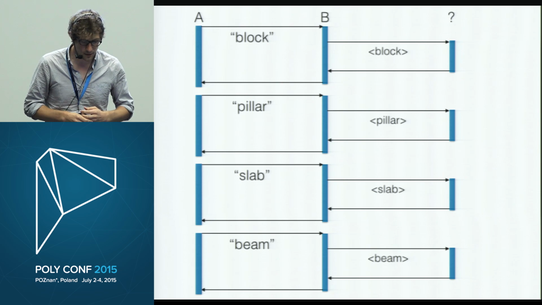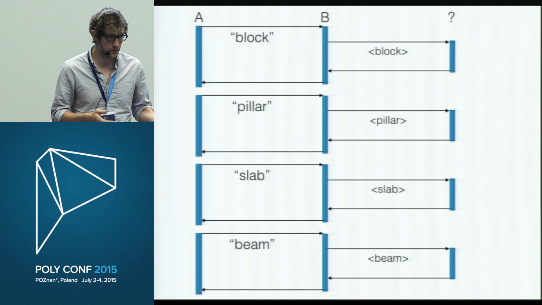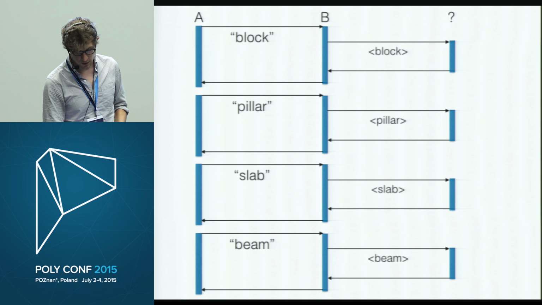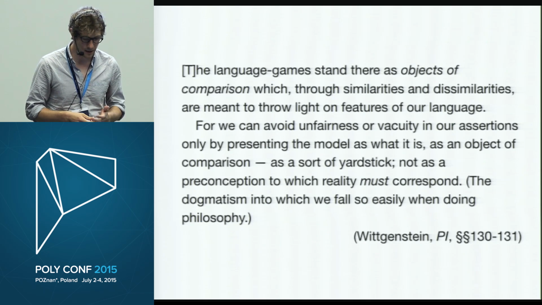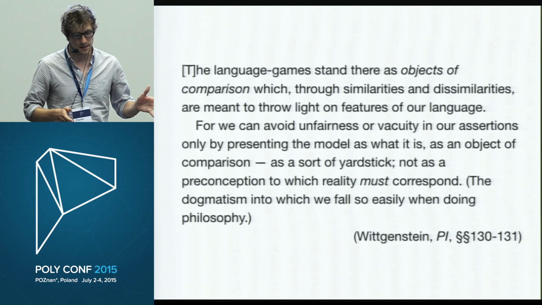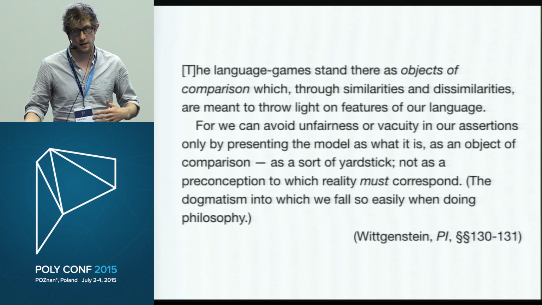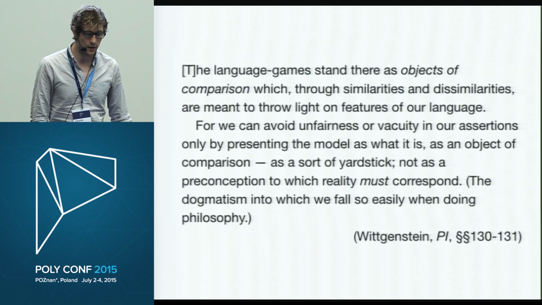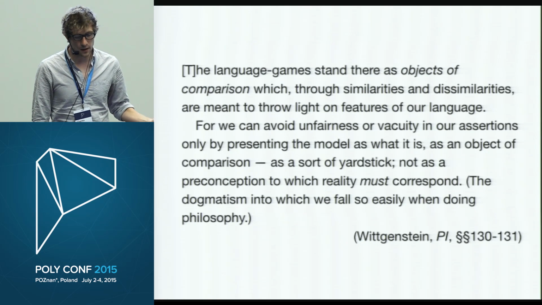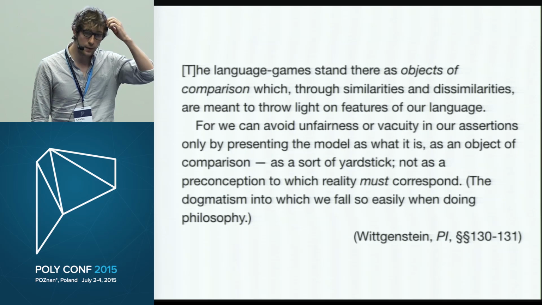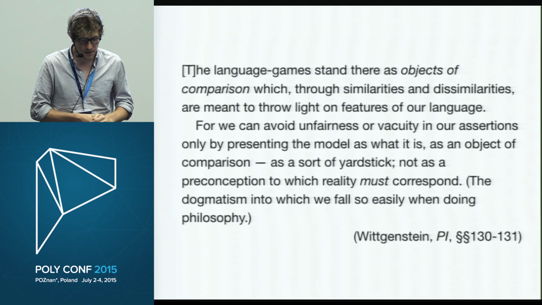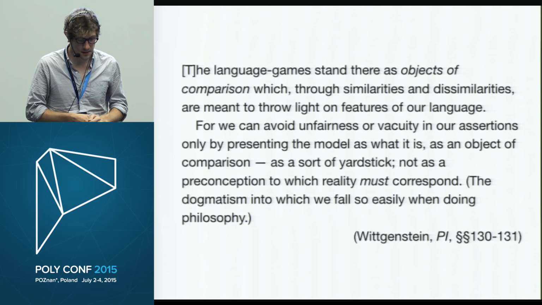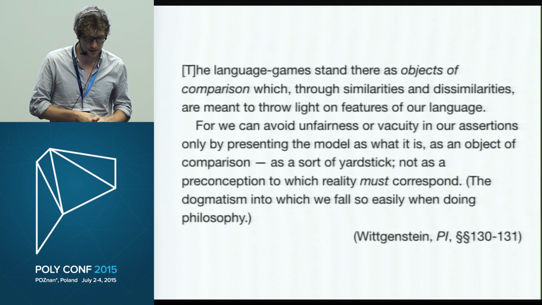This makes programming an interaction between two microservices, or a microservice and the main service, a lot like what we do when we talk. To quote Wittgenstein again, he argues that we're really just setting up a comparison. The language games here stand as objects of comparison which, through similarities and dissimilarities, are meant to throw light on features of our language. For we can avoid unfairness or vacuity in our assertions only by presenting the model as what it is, as an object of comparison, as a sort of yardstick, not as a preconception to which reality must correspond, the dogmatism into which we fall so easily when doing philosophy.